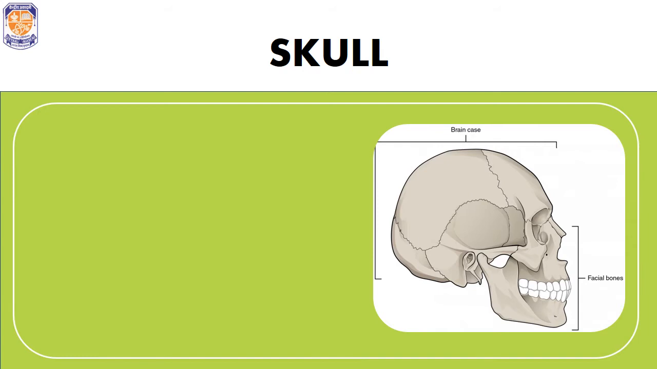Starting with the skull. The skull is the bony structure that is present in the head and our face. So we have 8 bones that are covering up our brain, which is also known as the brain case, and there are 14 bones which are present in our face. They are known as facial bones. Overall they make up 22 bones in our skull.